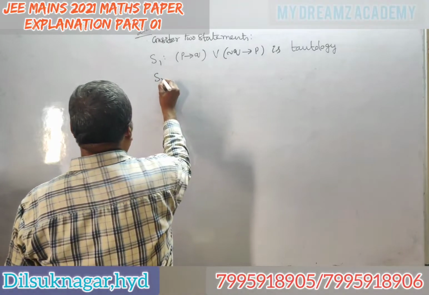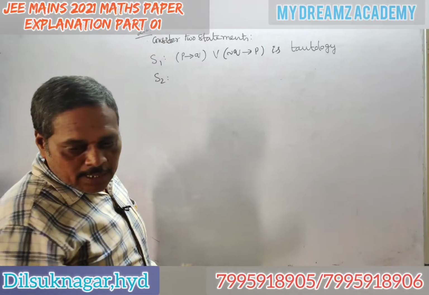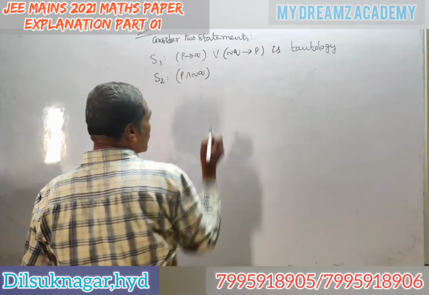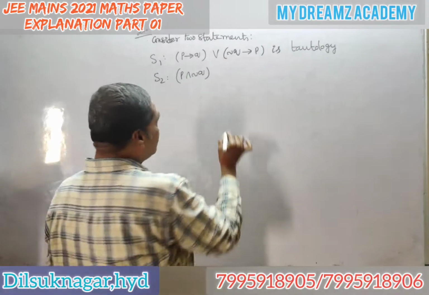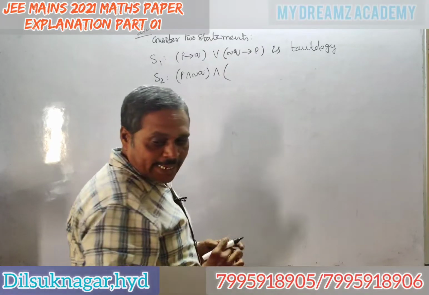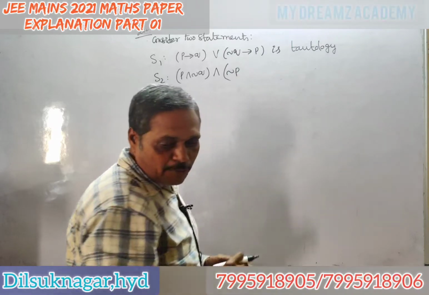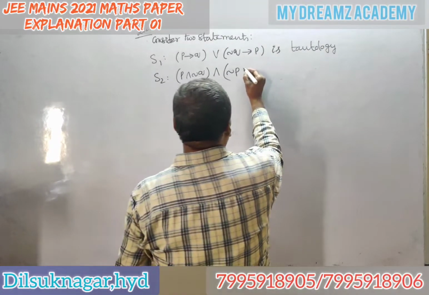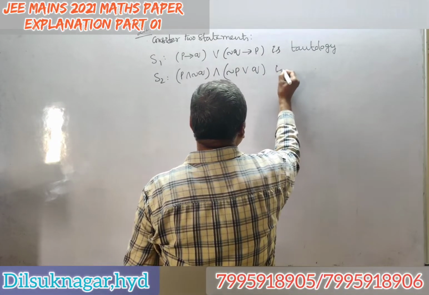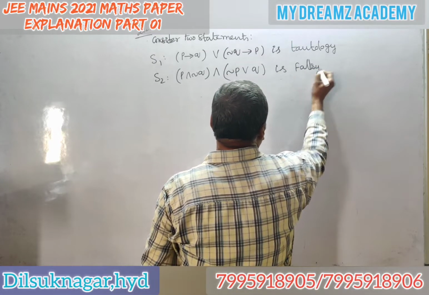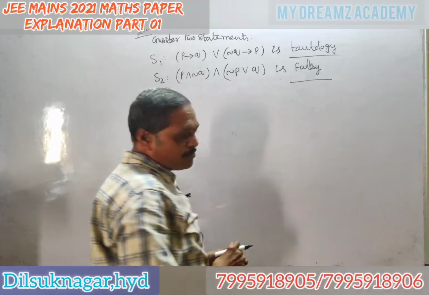Second statement is given: P and negation of Q, and negation of P or Q is false. Tautology, false.